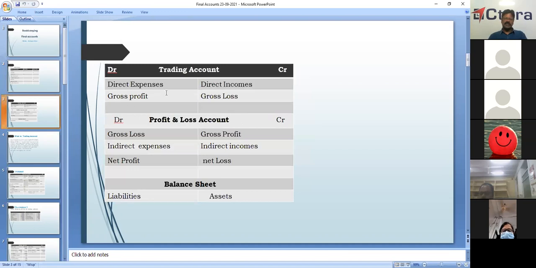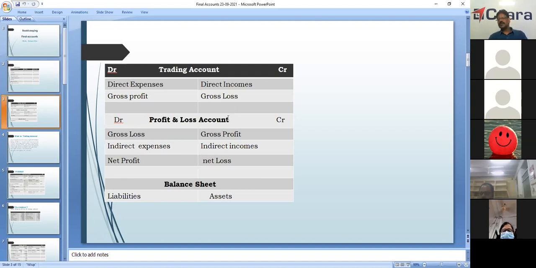If the debit side, the expenses, is more than the credit side, then we get a loss. If the credit side, the direct incomes, is more, then we get profit. This will be carried down: loss to the debit side of the profit and loss account, and gross profit to the credit side of the profit and loss account.